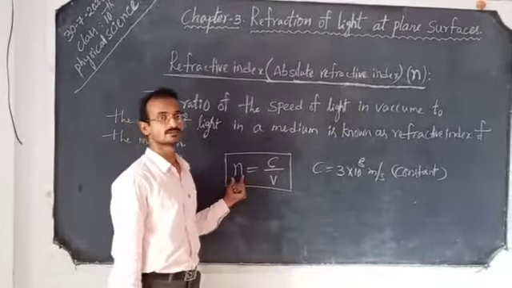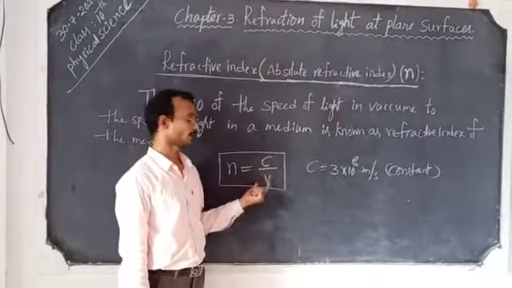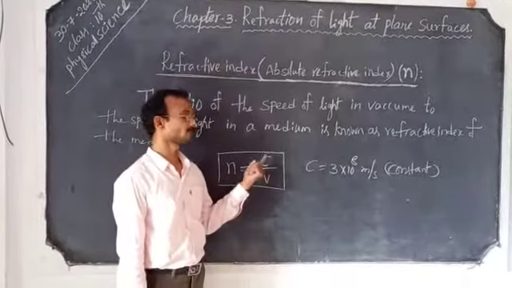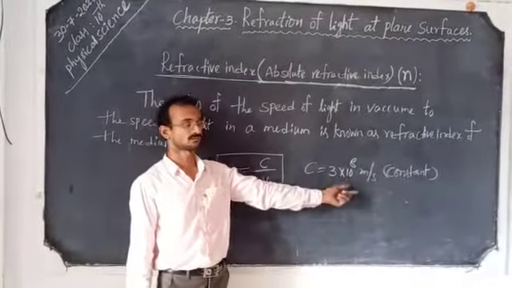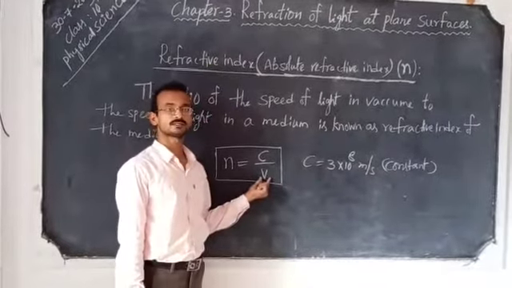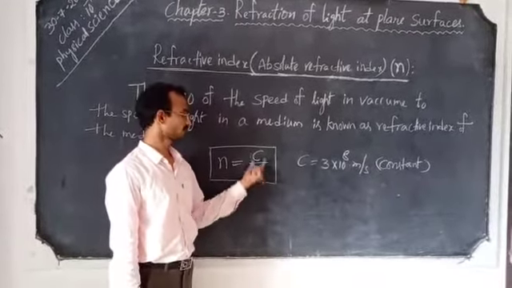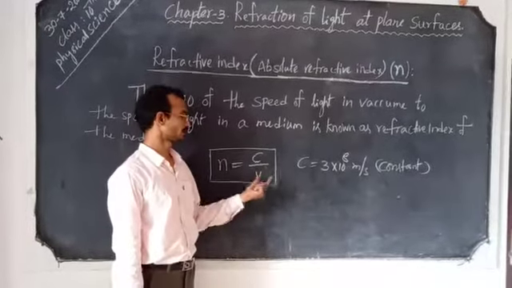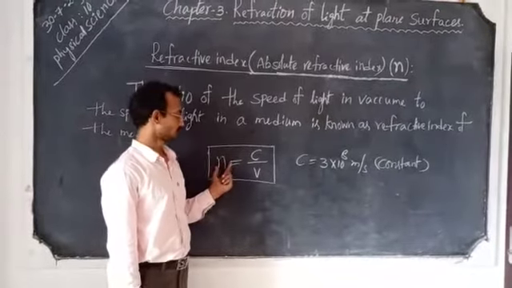The formula can be written as N equals C by V, where C is the speed of light in vacuum. Its value is constant at 3 × 10⁸ meter per second. V is the speed of light in a particular medium. By calculating the ratio, we get the refractive index value of the particular medium.